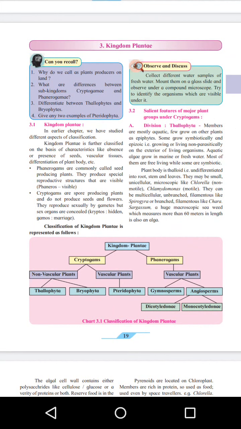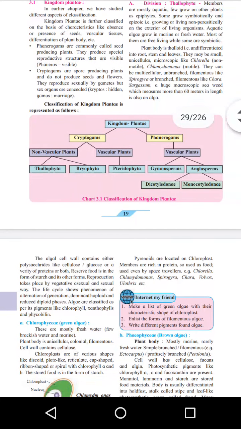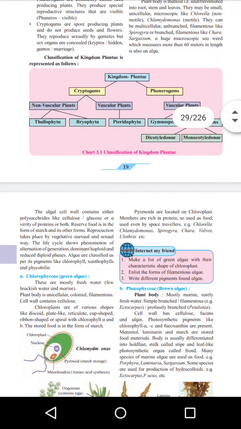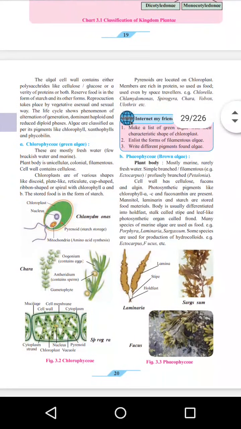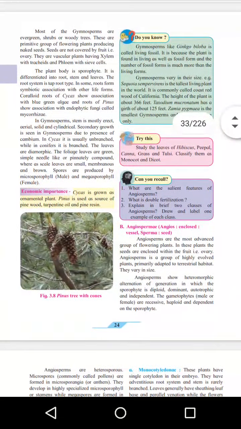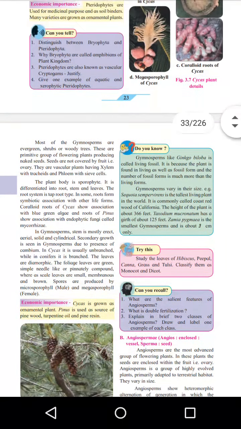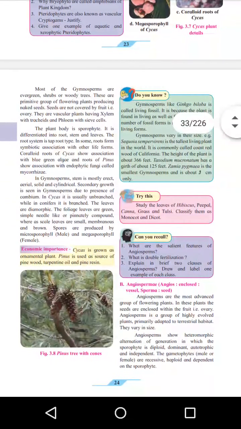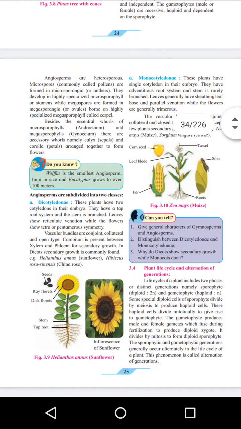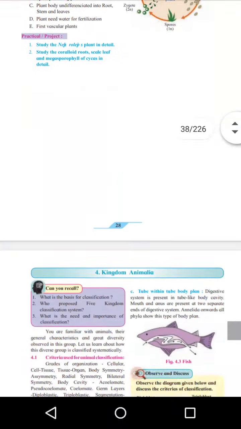After that, kingdom Plantae, topic number 3. We will see all the details of kingdom Plantae, in which groups they are classified. Majorly they are classified as algae, bryophyta, pteridophyta, gymnosperm and angiosperm. Gymnosperms and angiosperms include the huge trees. The trees which possess cone-like structures, like cycas and pinus, are included in gymnosperm. And the plants which can produce flowers are included in angiosperm. We will see this later on in this topic.